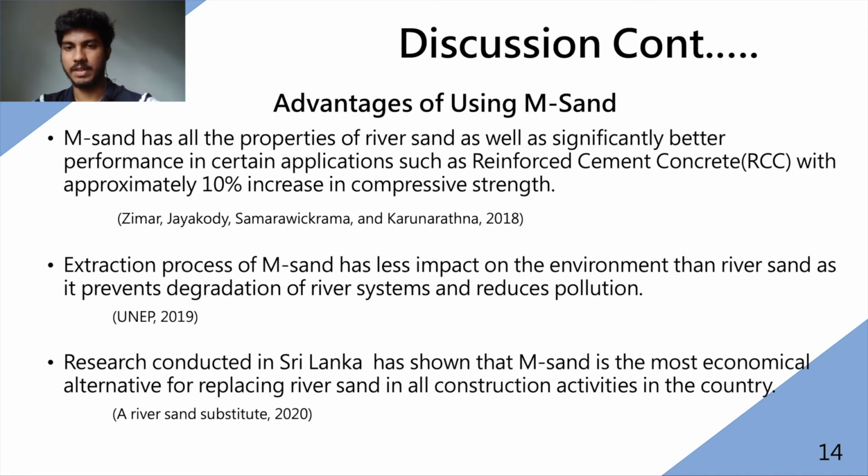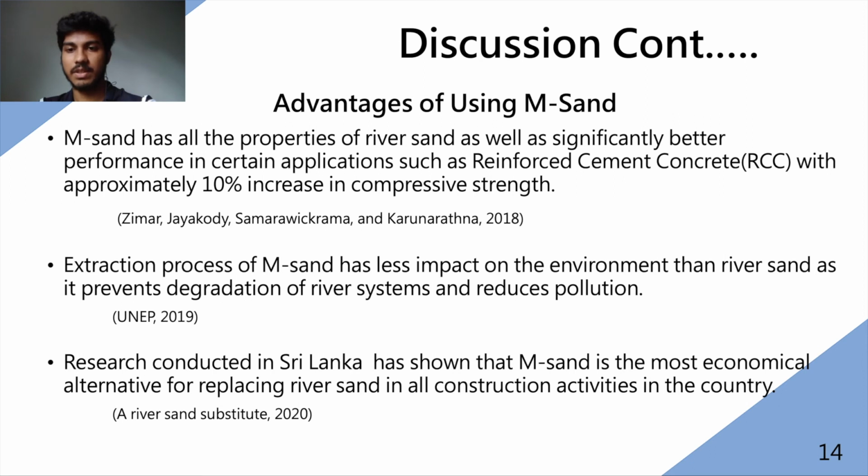I am Hasitha Dhananjaya. I am talking about the discussion, content, and conclusion. First, I will talk about the advantages of M-sand. There are several advantages of using M-sand. First one is it has all the properties of river sand and it is very strong and easy to use. And it is capable of carrying out almost all the work of river sand.